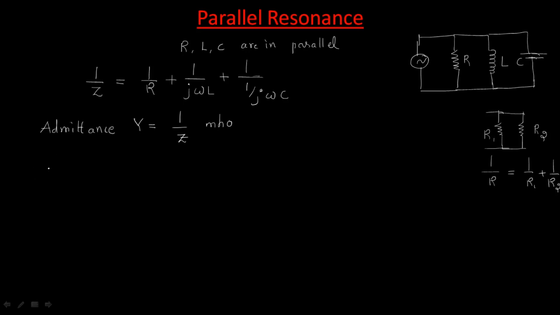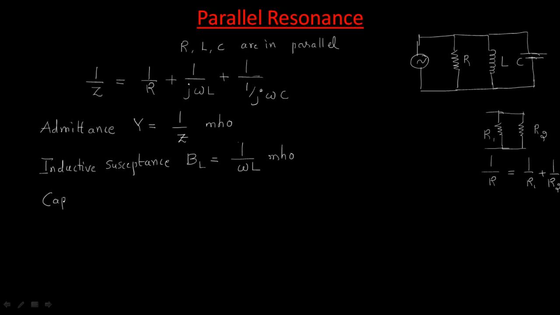The inductive susceptance is represented with BL, that is 1 by omega L, and its units are also mho, the reverse of ohms.